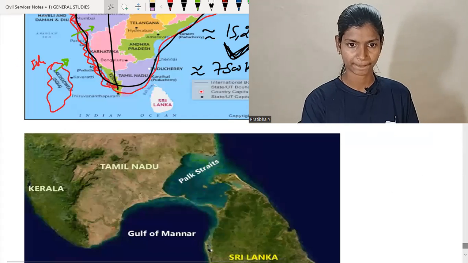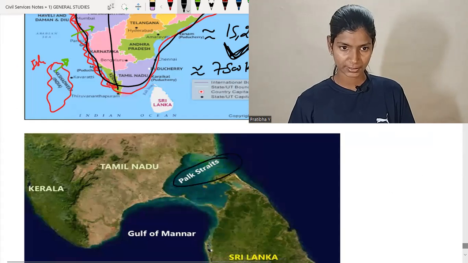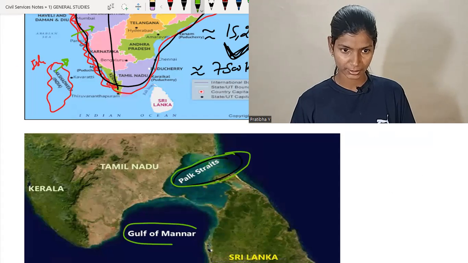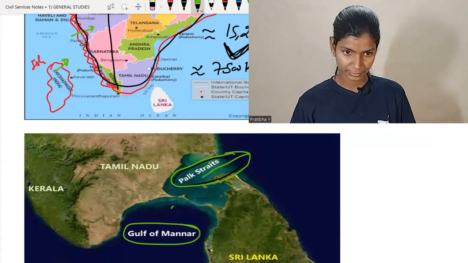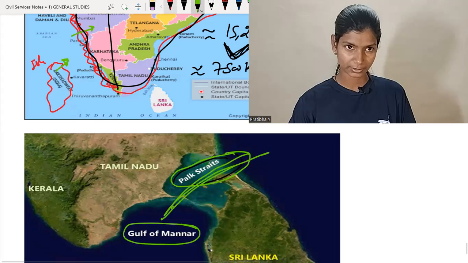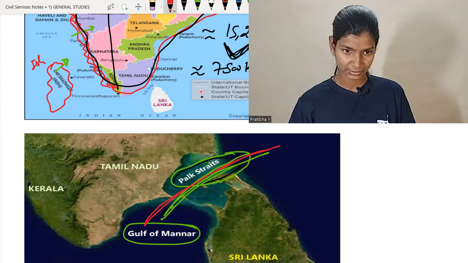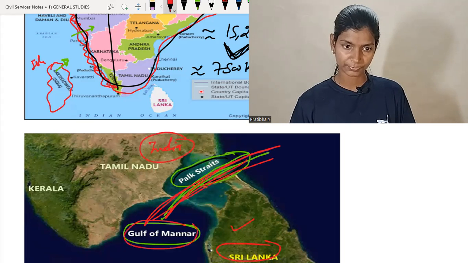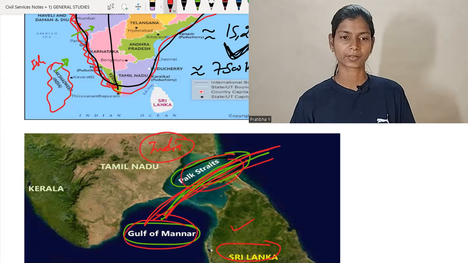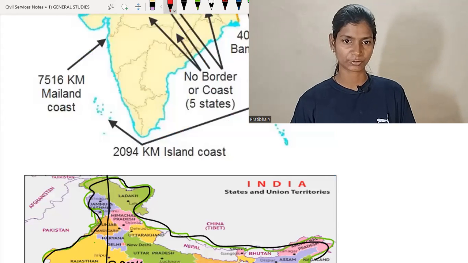In this picture, this one is the Palk Strait, and this one is the Gulf of Mannar. This Gulf of Mannar and this Palk Strait create a narrow sea channel. The red one is the narrow sea channel, and it separates Sri Lanka from India. So this narrow sea channel is formed by the Gulf of Mannar and Palk Strait. Now we move on, and in this picture you can clearly see the land boundary